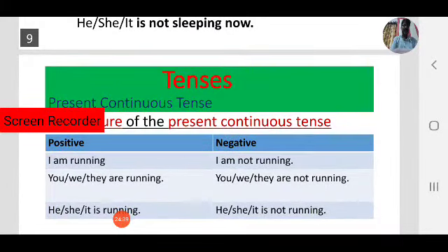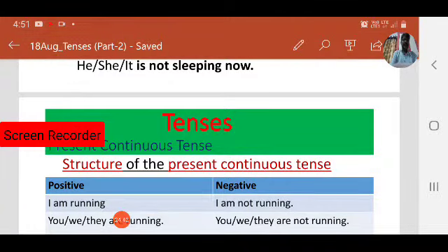How are the structures of present continuous tense in positive form and negative form? I am running, that is positive. Note down: I am running. We are speaking, or we are talking.